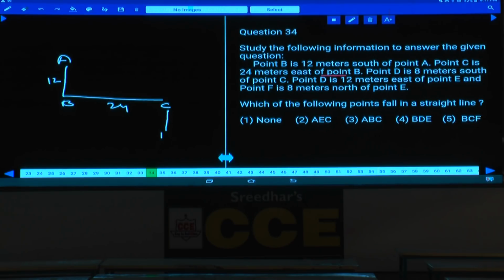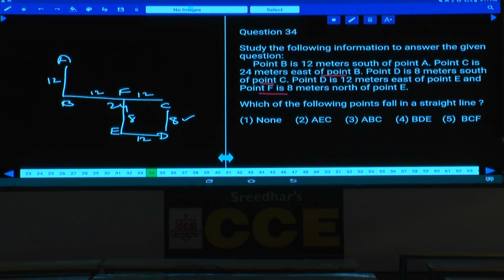Now this is D, and it is 8 meters to the south of C, and D is 12 meters to the east of E. D is 12 meters to the east of E from here. Now this is only 12 meters, and F is 8 meters to the north of E. F is 8 meters to the north of E means this is 8 and this is also 8, hence F will be here. And what is the distance between these two? This is 12 and this is again 12.